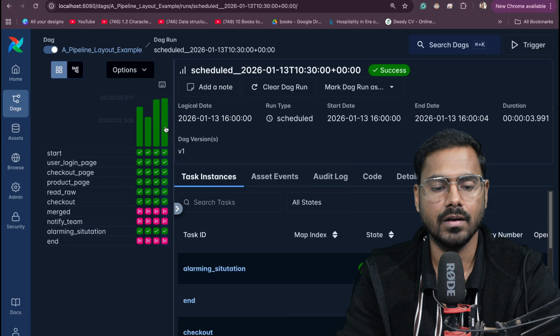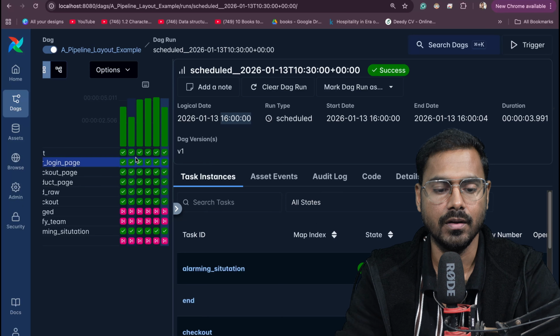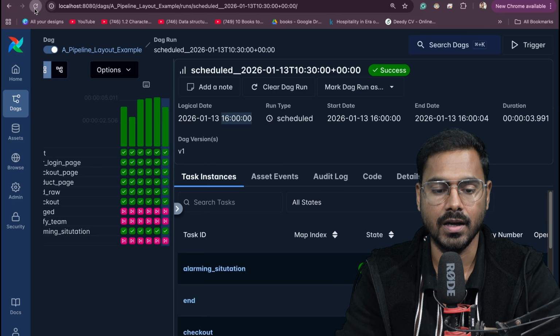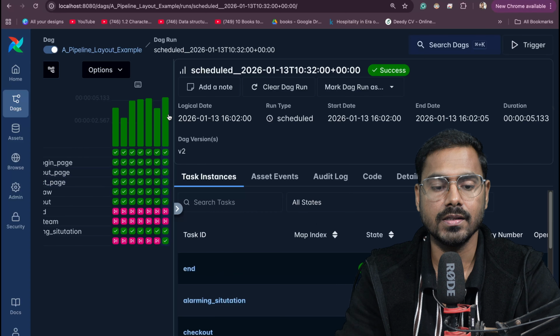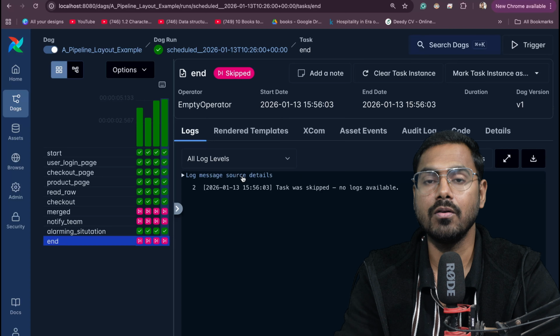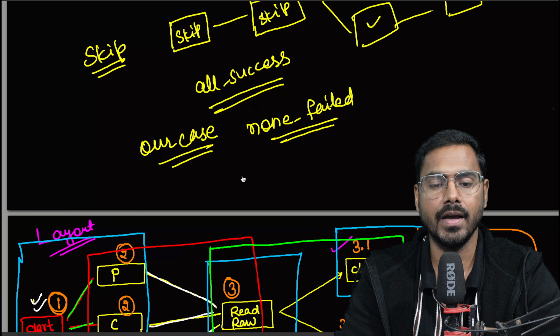So it is 4 o'clock, my last pipeline ran, and after that I saved this file change. So at 4:02, there should be one more run. If I refresh it, there should be one more run. Yeah, see, this is the run at 4:02, and you can see here, end got success, but before that, end was skipped. So this is how trigger rules run in action, right?